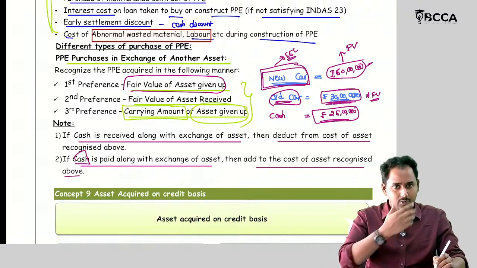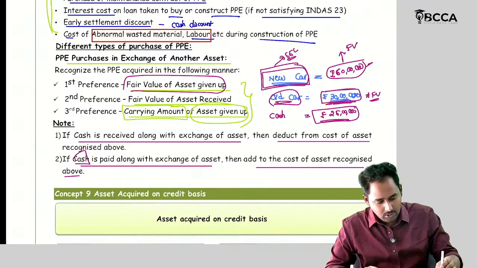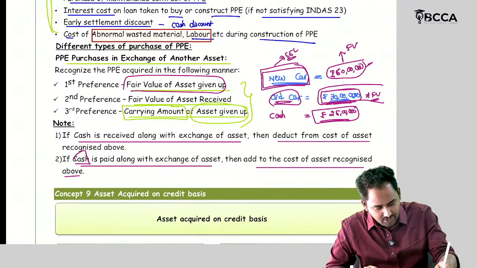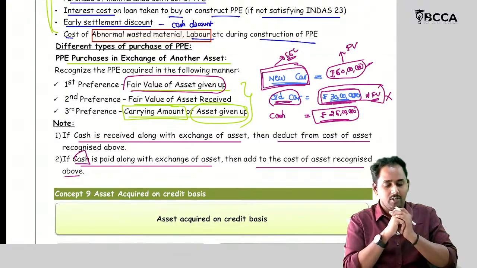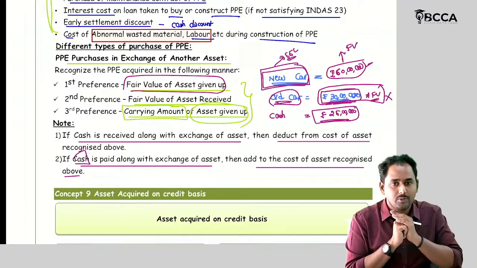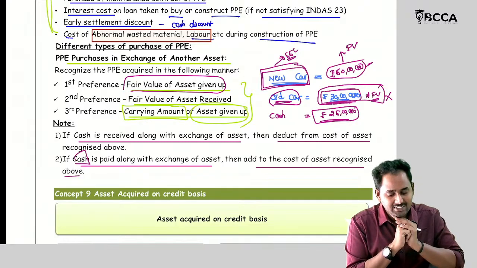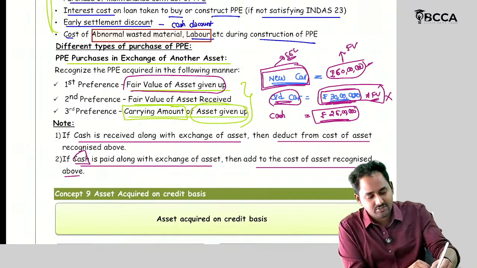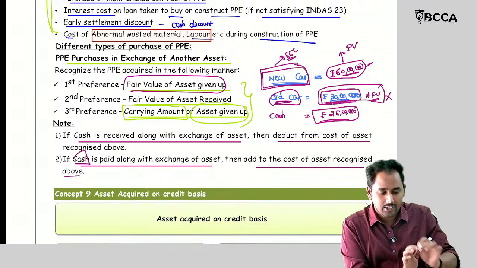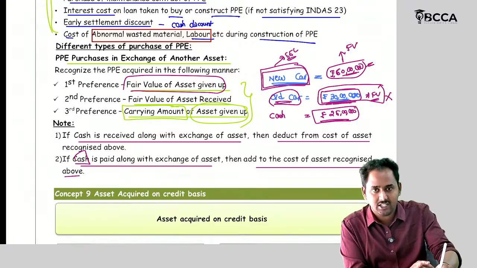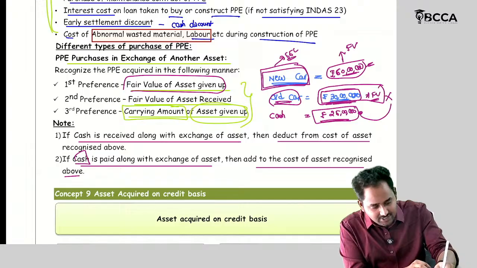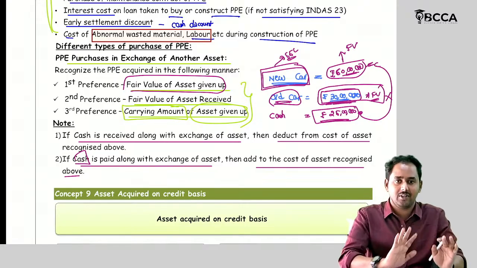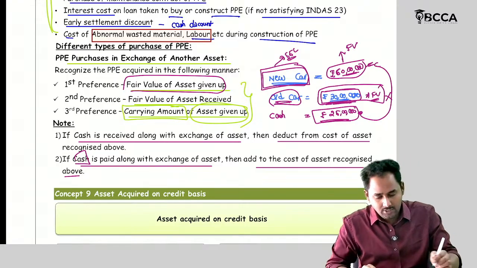For example, if the fair value of the old car is not available, then how can I solve this problem? The asset received. So what is the asset received here? 60 lakhs. Directly I can recognize the asset at 60 lakhs because this 25 lakhs is already included in this 60 lakhs value. Okay. Then the third aspect.